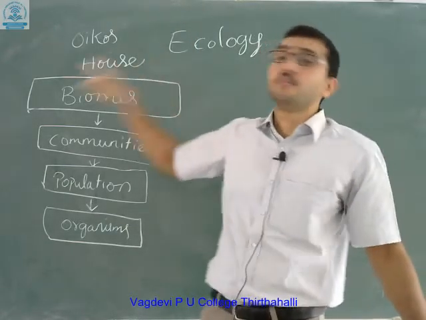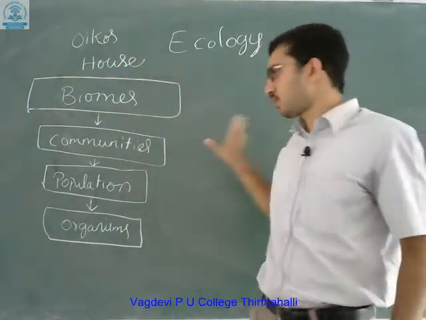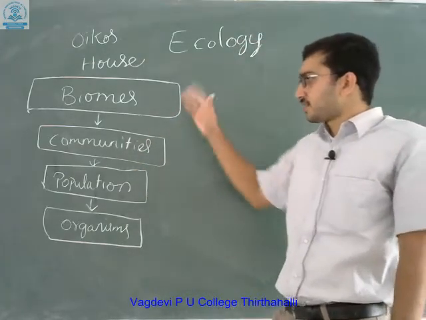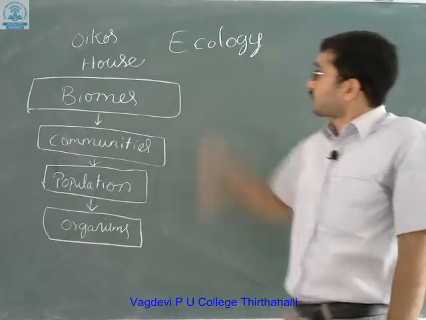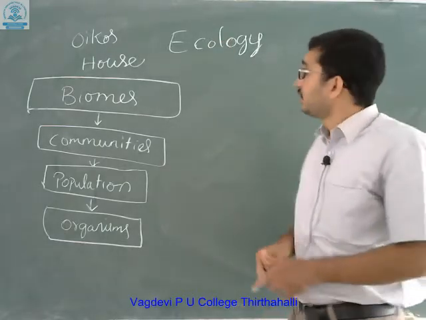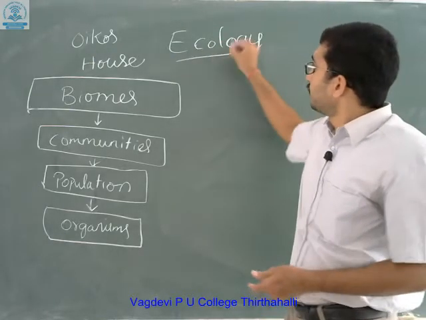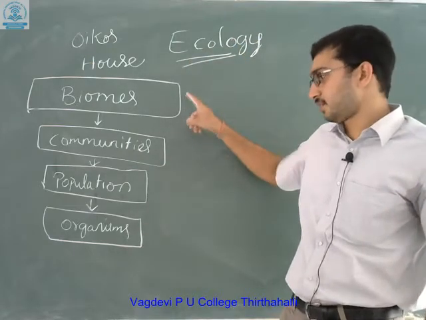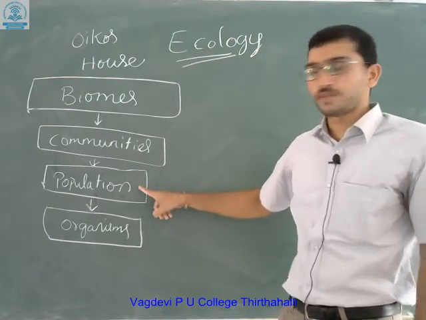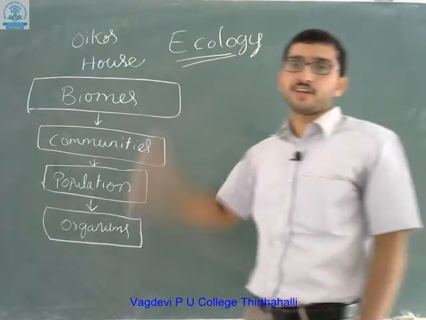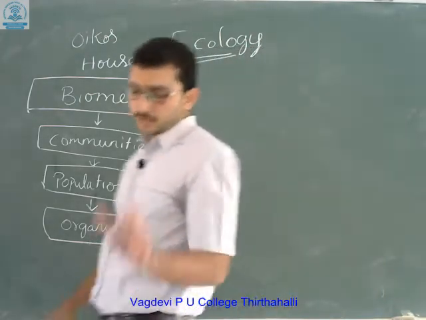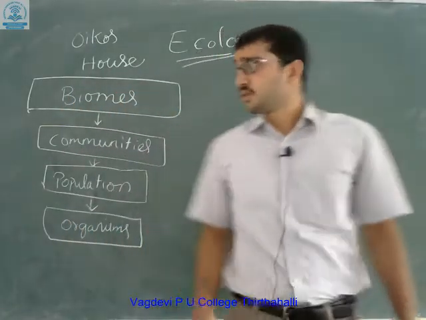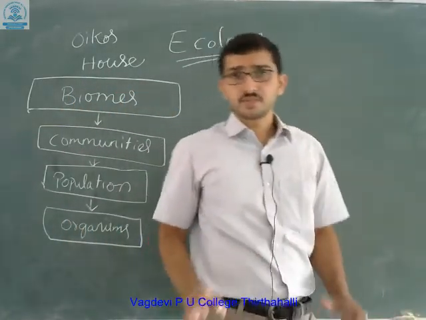Now you have got an idea: what are the 4 levels of biological organization when we study ecology? They are the organismic level, population level, communities level, and finally biomes.